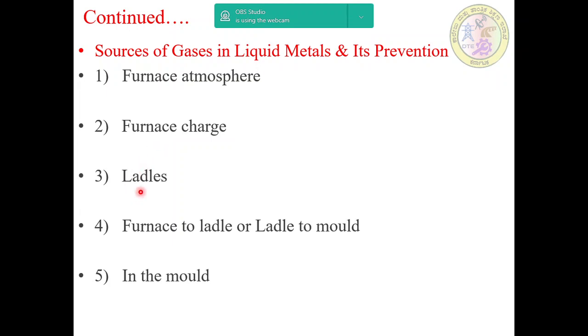And then ladles. Incompletely dried lining and surfaces of spouts, dishes and ladles, when brought in contact with the molten metal, may cause gas absorption through dissociation of steam at the contact surface. Use of clean, dry, and preheated tools helps in reducing this gas absorption.